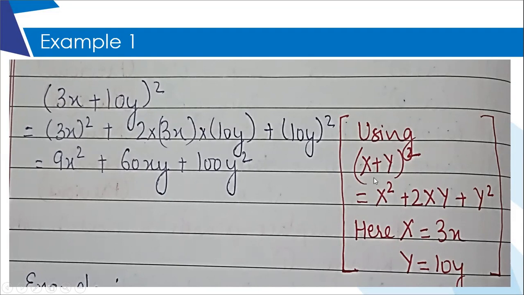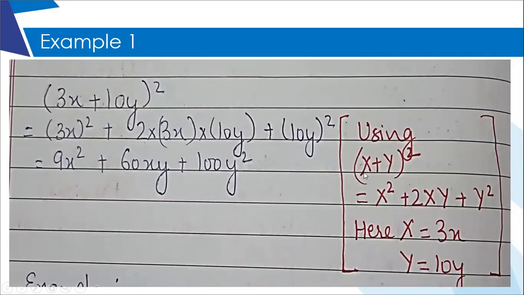I have written over here, and here if you see, instead of using small x and small y, I have used capital X and capital Y, because in my question they have already used small x and small y. So to avoid any kind of confusion in the formula, I have used capital X and capital Y.